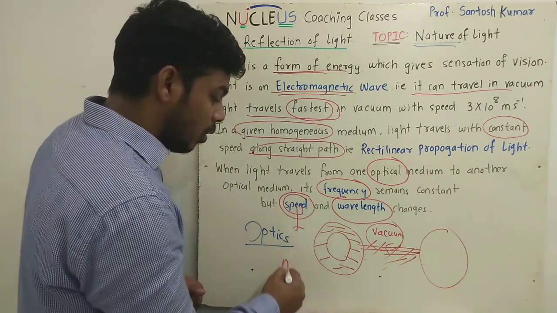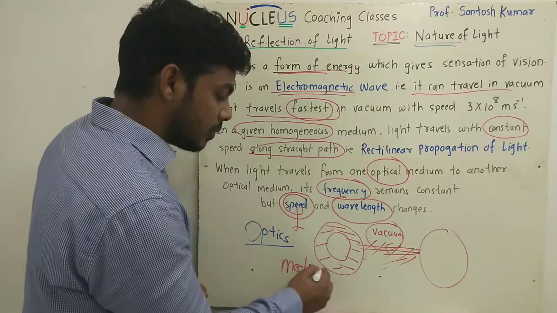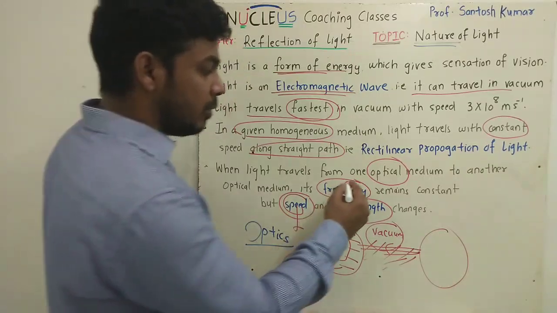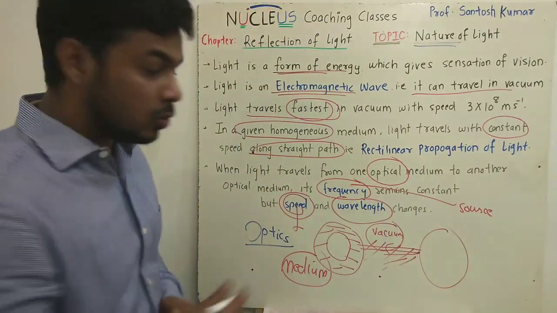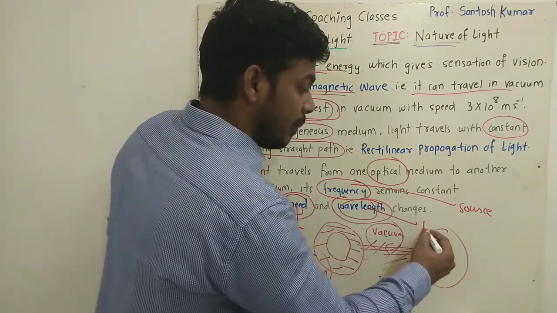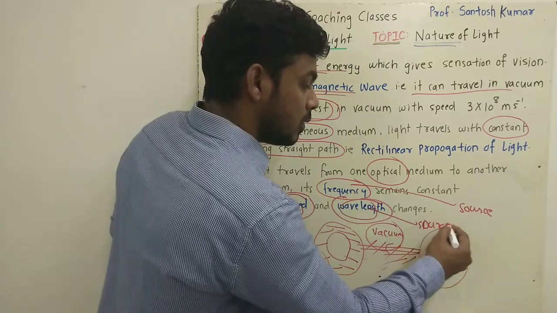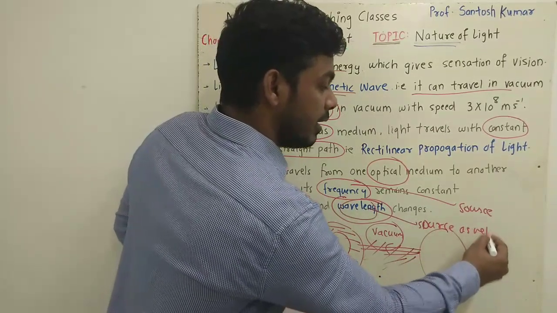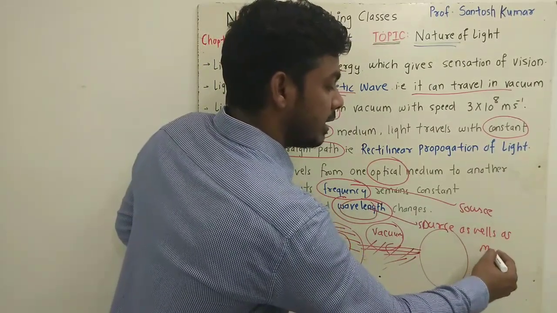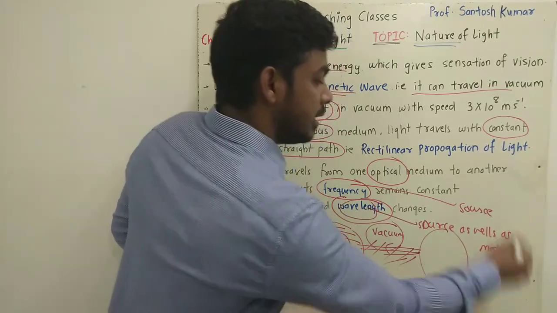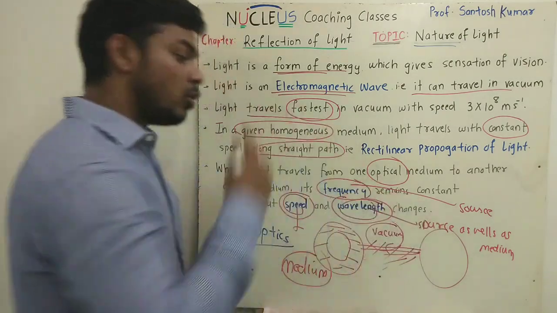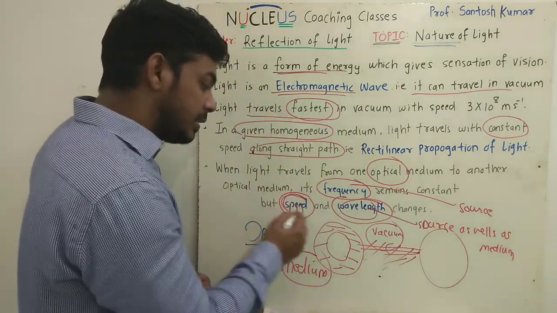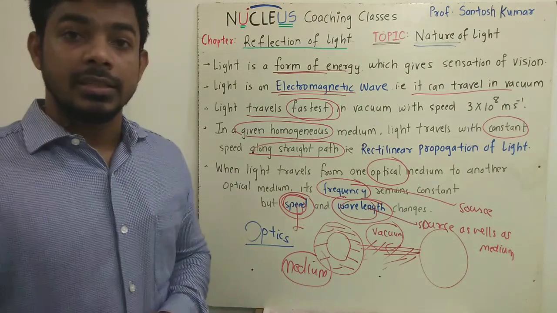Speed, remember, only depends on medium, right? Speed only depends on medium. On what factor does frequency depend? Frequency depends on source, and wavelength depends on source as well as medium. So changing medium will always change the wavelength, whereas a change in source will also change the wavelength, but speed will change only whenever there is a change in medium.